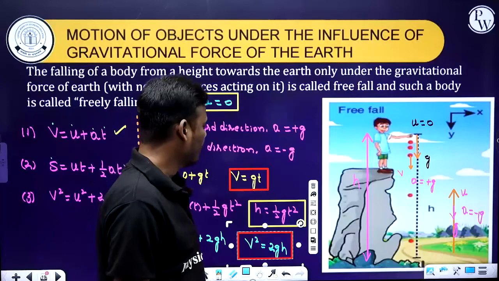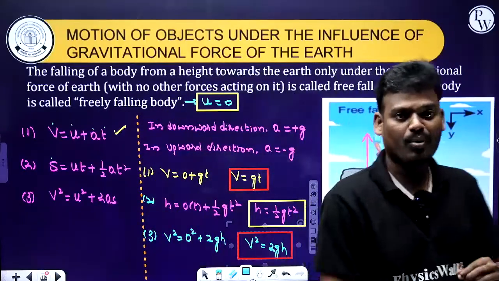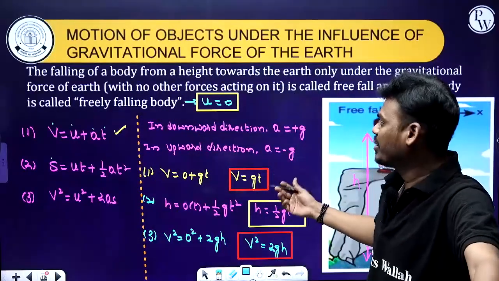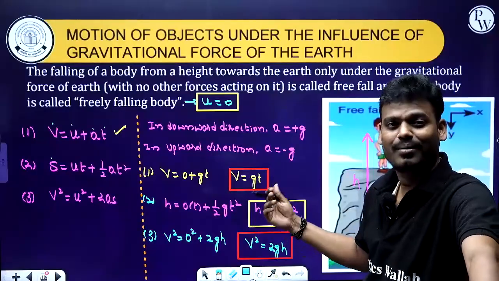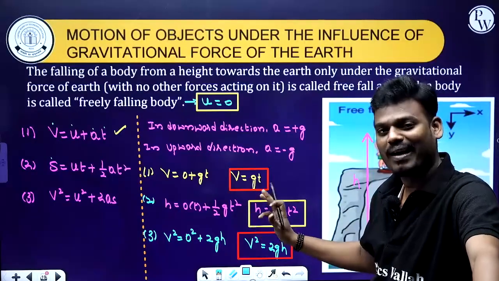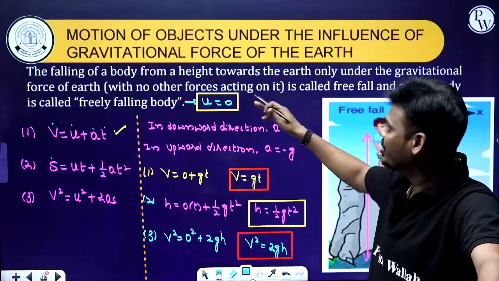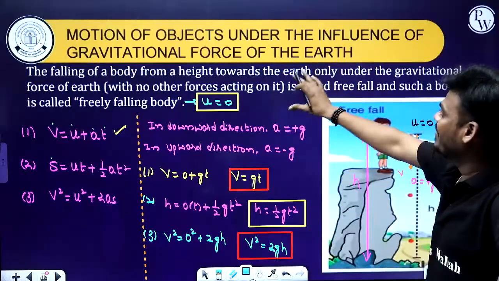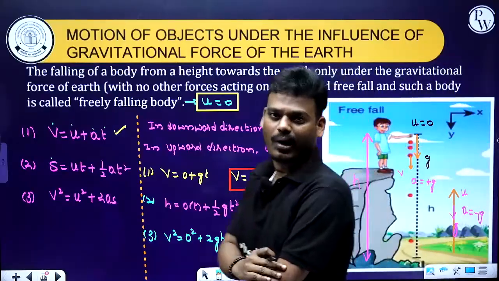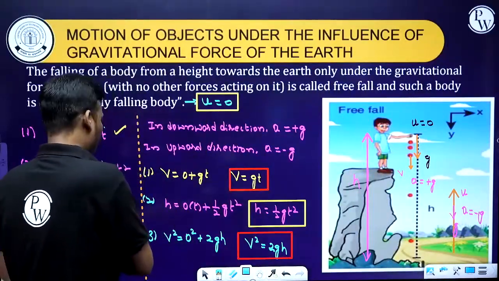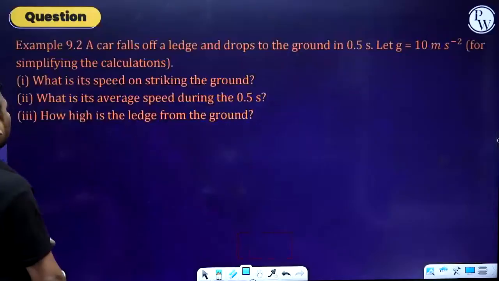Clear? Okay, so these three equations are very, very important. In your school, they can ask for them in your unit test, midterm, preparatory, and the final exam also. So this is how you can rewrite the motion of an object under the influence of the gravitational force of the earth. Got it? Okay, now let's move on to the next concept.